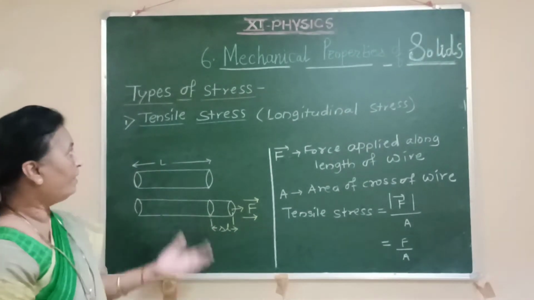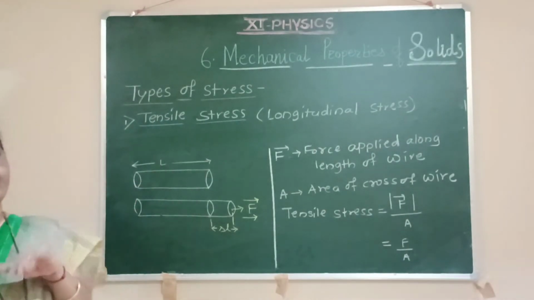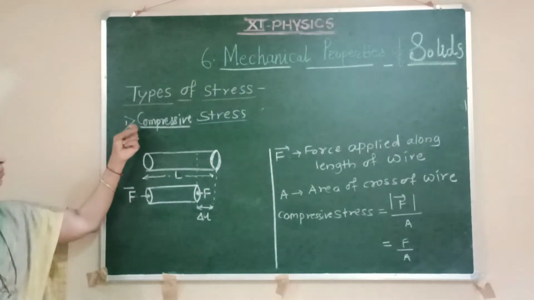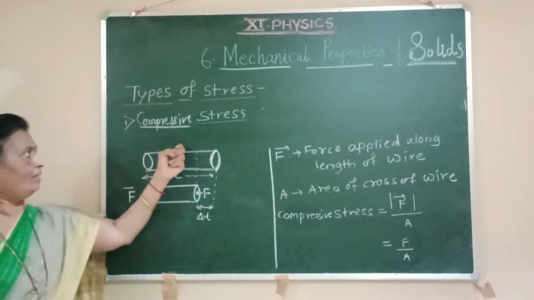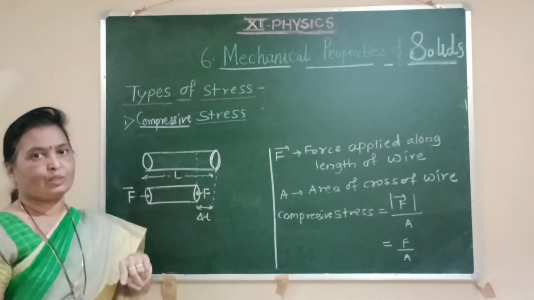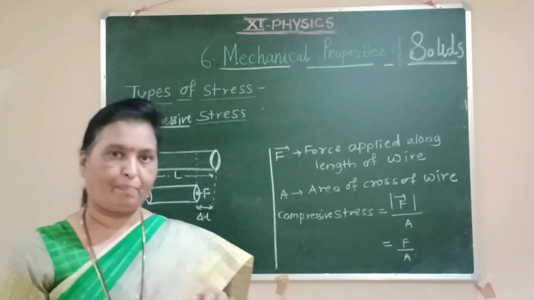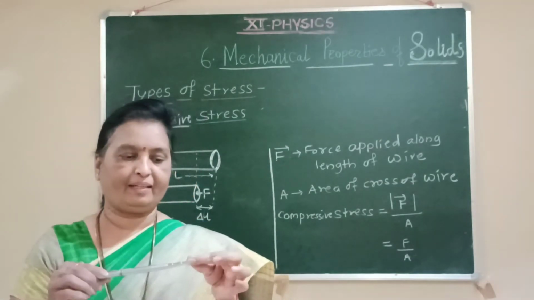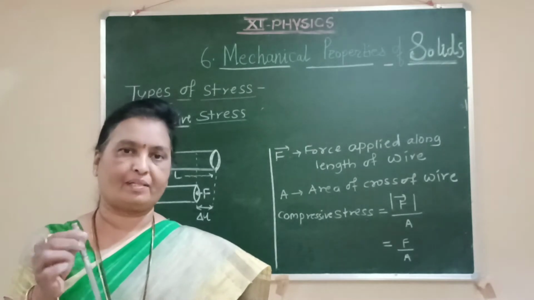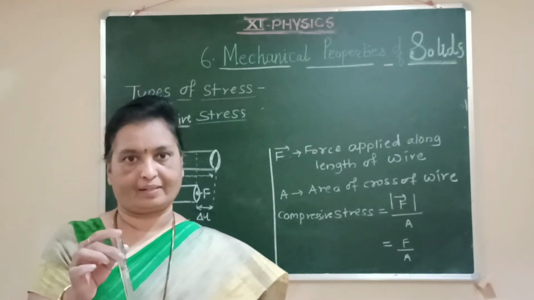Now there is one another type of stress that is called as a compressive stress. First we have discussed about the tensile stress, when the force is applied and because of that its length changes, then the stress associated to that is known as the tensile or longitudinal stress.